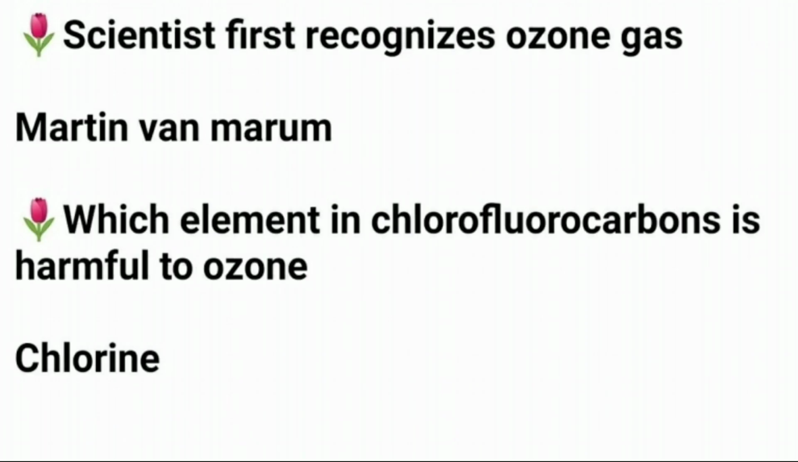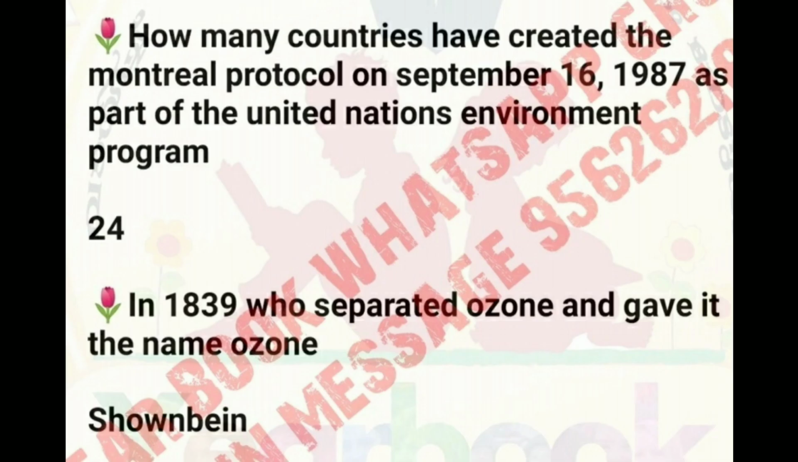The scientist who first recognized ozone gas is Martin van Marum. Which element in CFC is harmful to ozone? Chlorine. How many countries created the Montreal Protocol on September 16, 1987 as part of the United Nations Environment Programme? 24. In 1839, who separated ozone and gave it the name ozone? Answer: Schönbein.